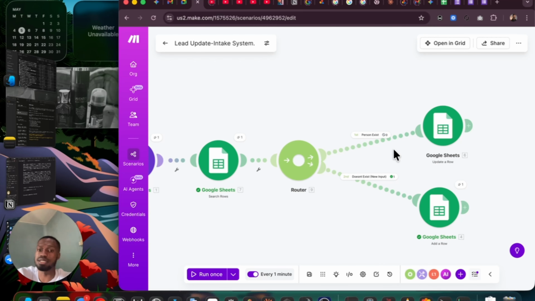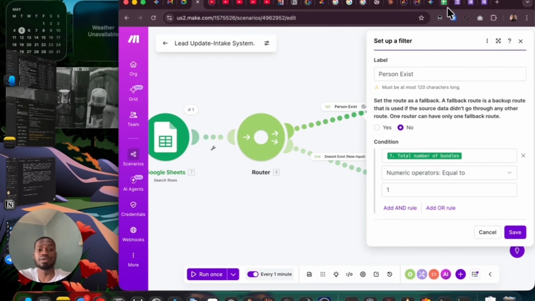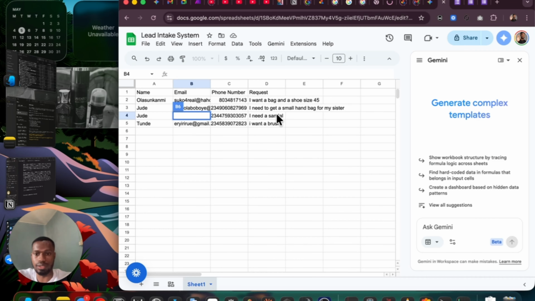Now when you have it send details to two different places, you need to ensure you tell it, this is the reason why I want you to send details here, and this is also the reason why I want you to send details here. Which are the conditions you have here? You send the details here if the person already exists. Now let's go back and do it to make sure the person already exists. This was the random email I just used. I'm going to use another person's name, but with this Gmail, and you see the person already exists, because there's only one email, right? It's only one person, one email. That's the unique identifier basically.